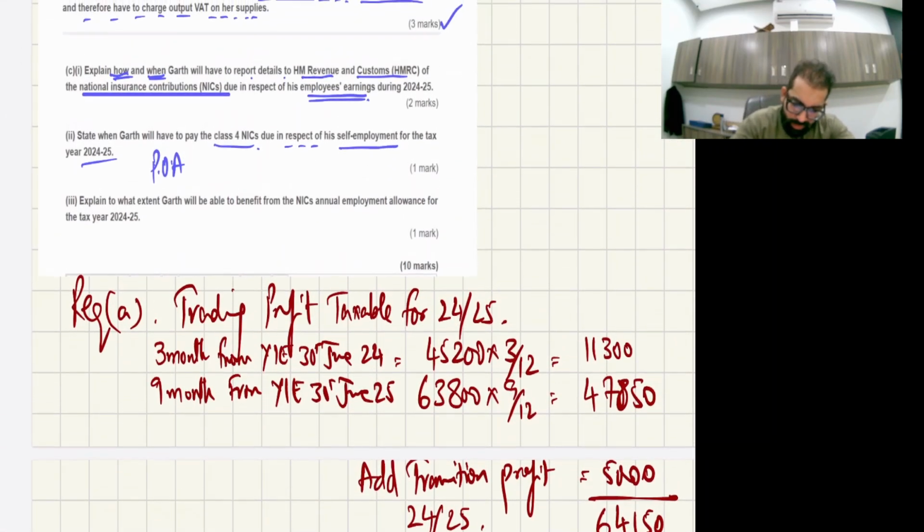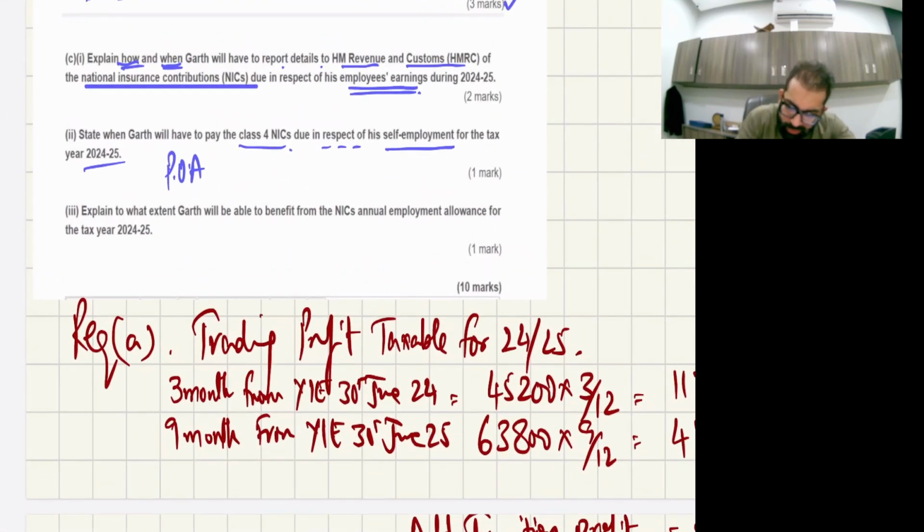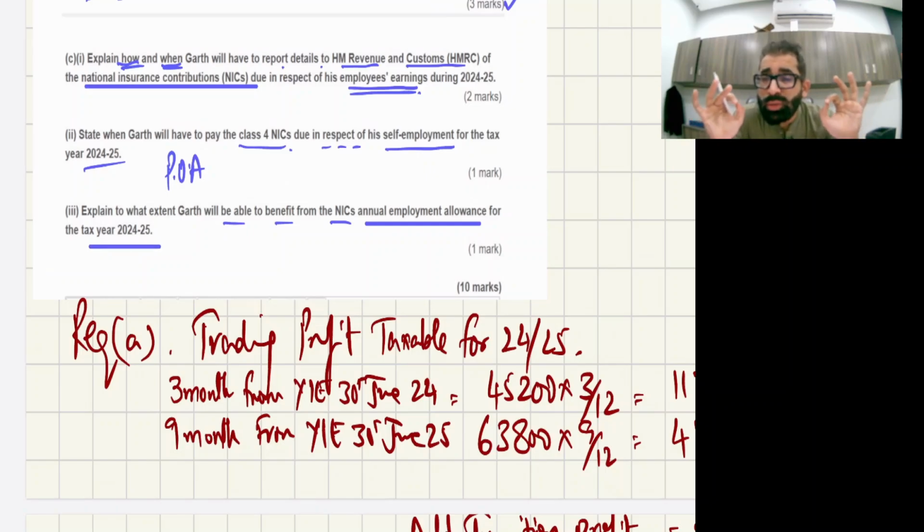Now last, explain to what extent Girth will be able to benefit from the NIC annual employment allowance for the tax year 24-25. Annual employment allowance is only available for class 1 employer NIC, and it is 5,000.